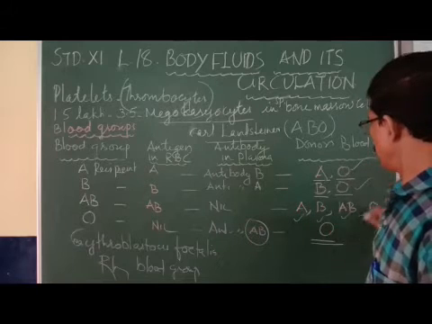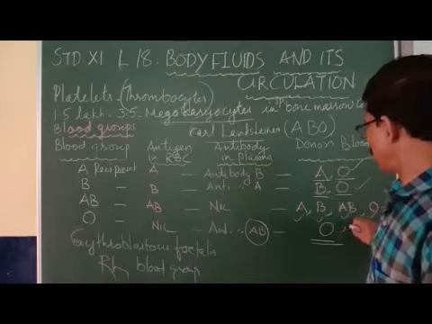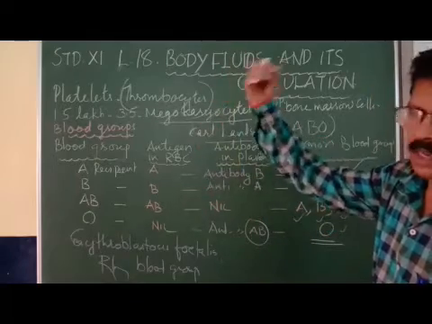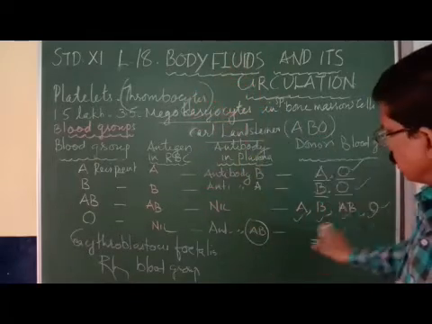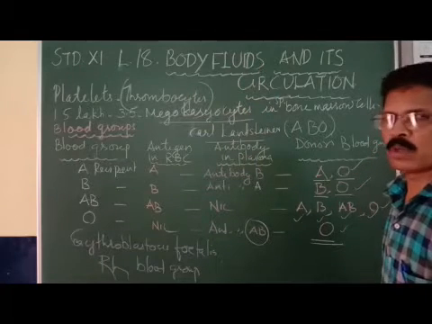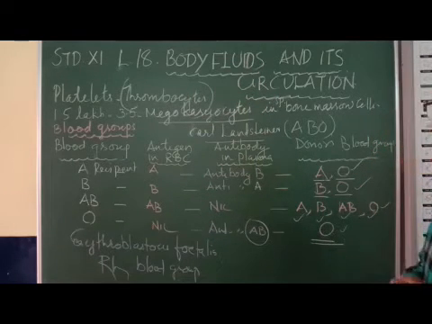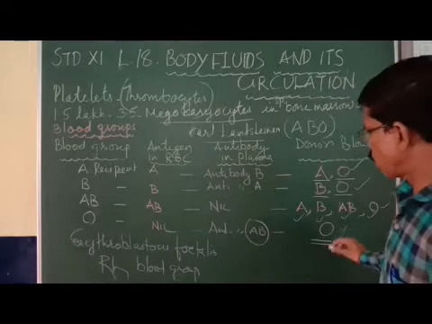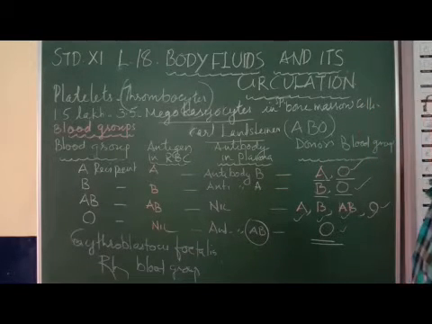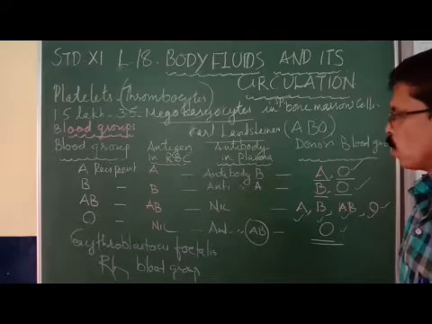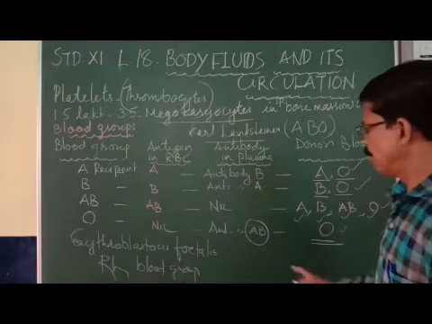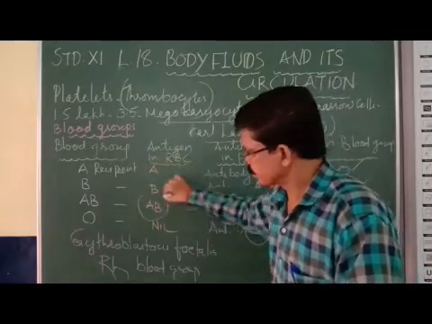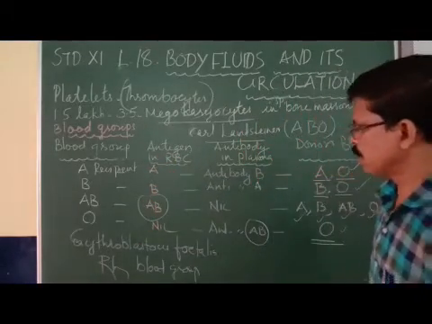A, B, AB, and O recipients can receive the O group from the donor because O group does not have any antigen. This is why O group is called a universal donor, and AB group is called a universal recipient. We got that word meaning.